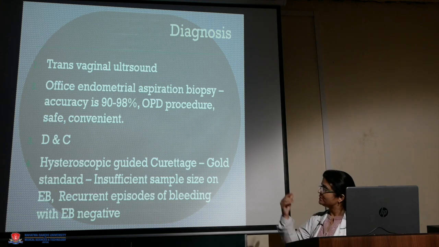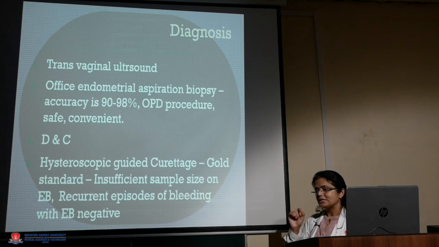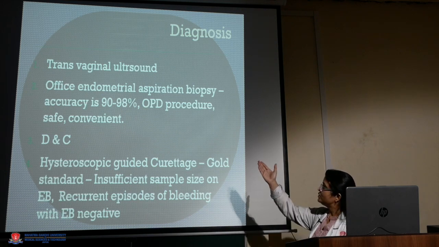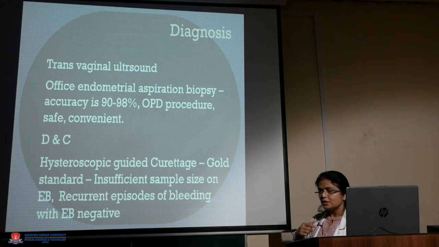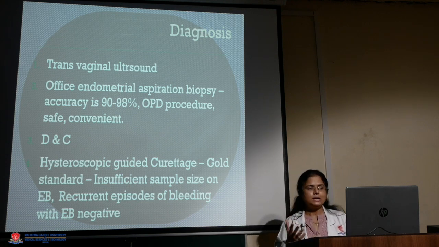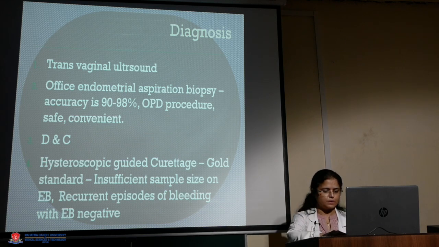Even if you have done office endometrial biopsy or the DNC, and the patient is symptomatic and you have not found any abnormality on the specimen in these two procedures, then what to do next? Then also we have to go for a hysteroscopic guided biopsy to diagnose any lesion which we have missed in the DNC or the endometrial aspirate.